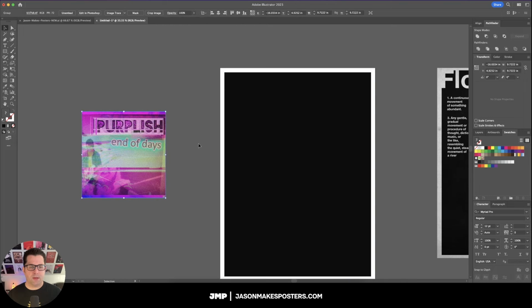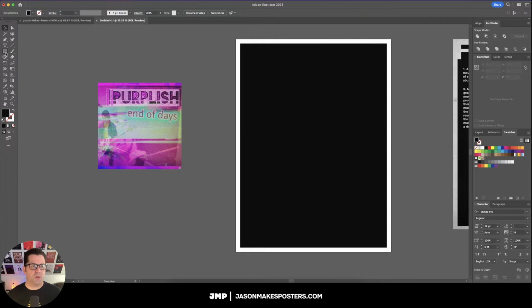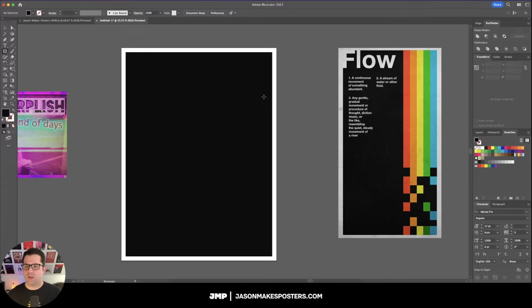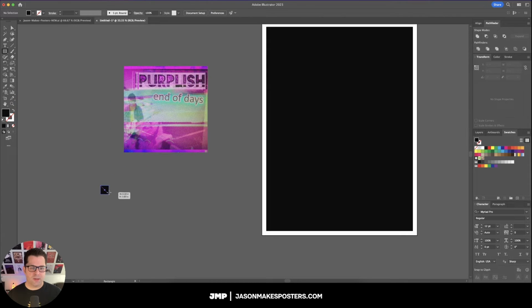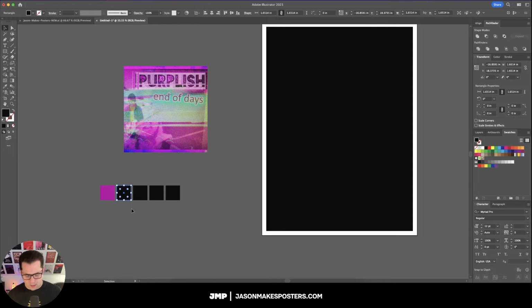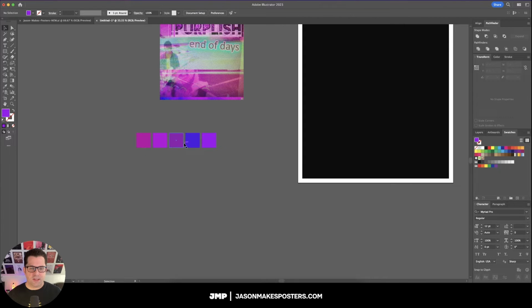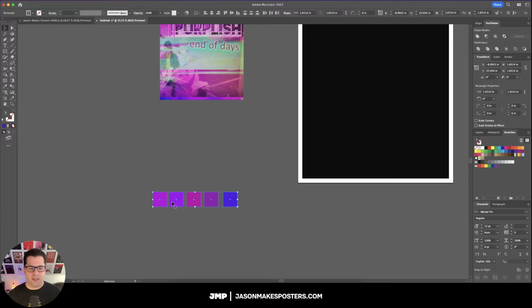Sometimes I go a little bit different, 18 by 27, but it just depends on what I'm designing for. Alright, so I've got the album cover itself on here. The poster that we're using for inspiration has 5 color bars. So we're going to do the same thing here, and we're just going to do 5 different shades of purple. There are all kinds of different tools that you can use to extract colors out of an image, but I'm just going to do it manually. And I really like when it gets into this bluish purple right here. It gives it a very electric kind of look. All right, so I'm just going to rearrange these slightly. There we go. So I like that order right there.